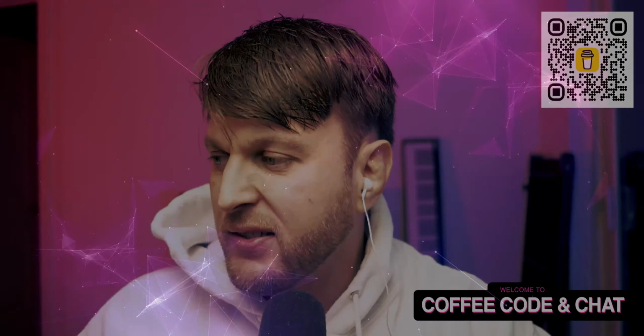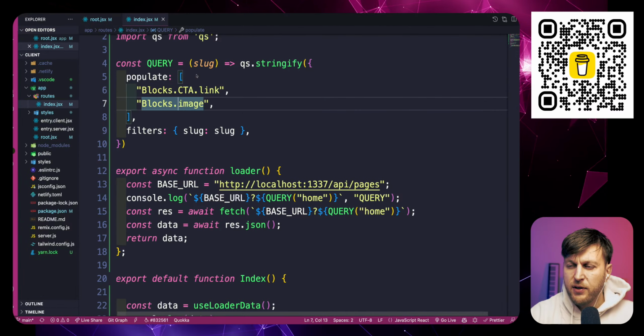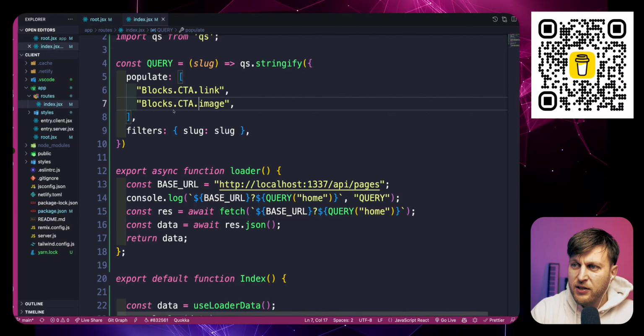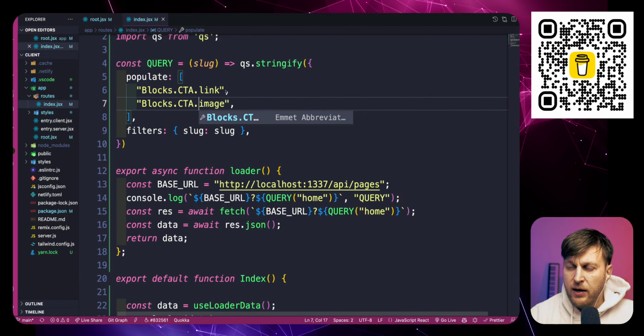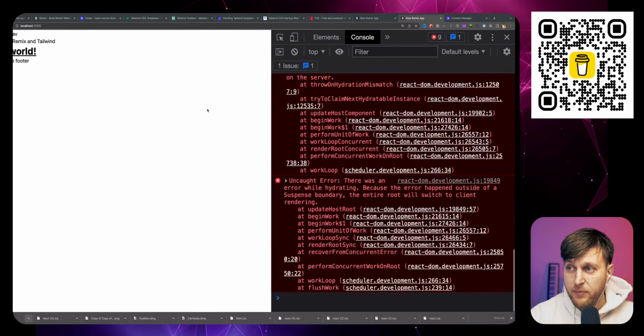So the idea is, for relationships, before I had CTA, because I was assuming I had to signify, hey, I want you to look inside that CTA component and return the image. But for relationships, what works is just basically putting blocks.image. And again, always refer to the Strapi documentation to learn more about it, but now it works.